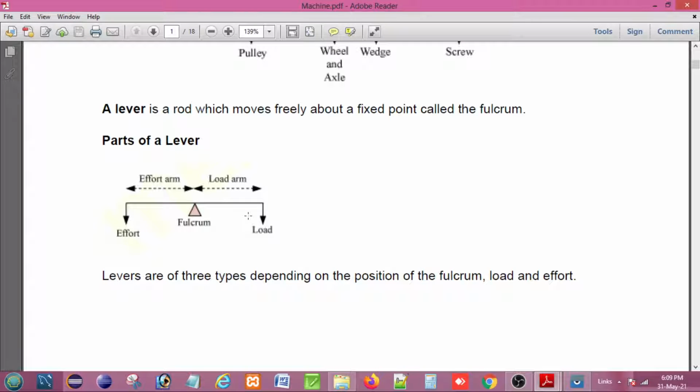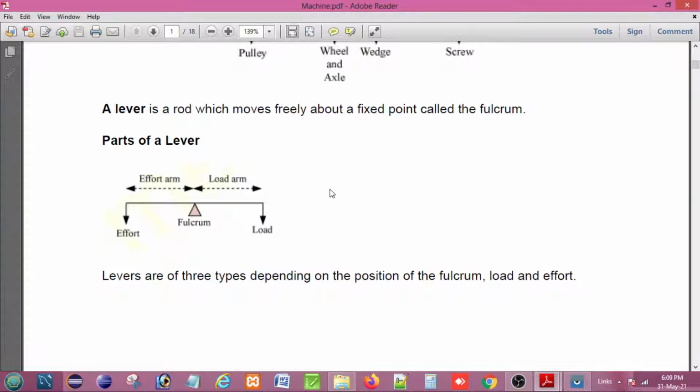Based on the position of the fulcrum, load and effort, levers are basically of three types. In that case we define them as a class 1 lever, class 2 lever and class 3 lever.